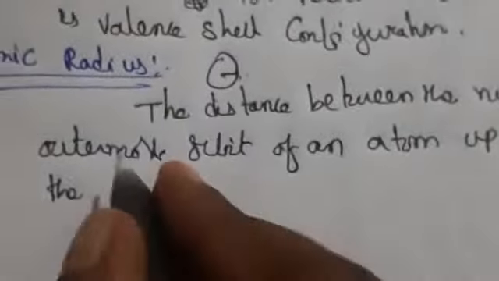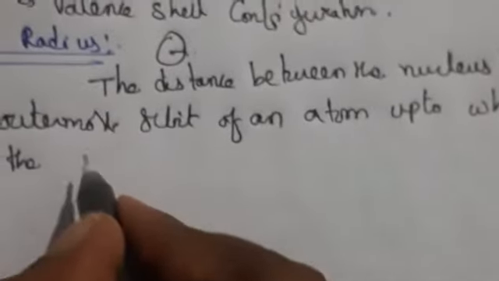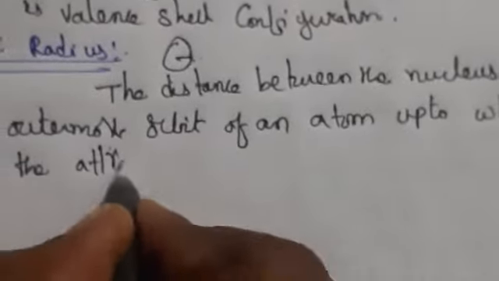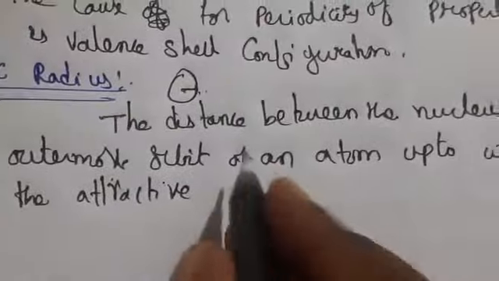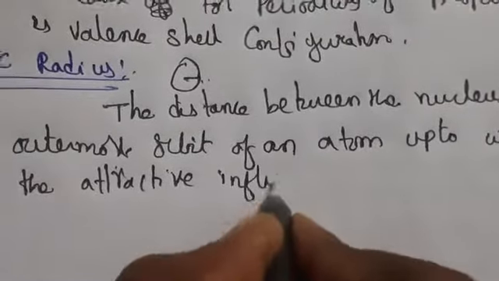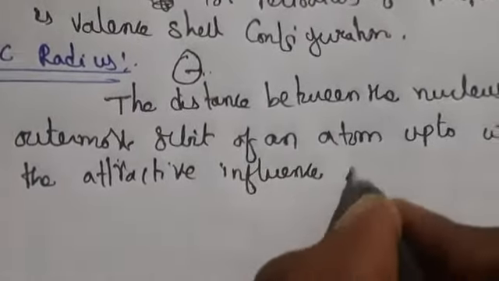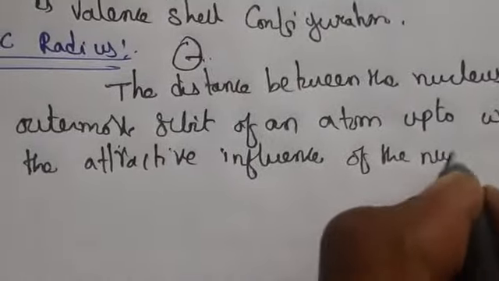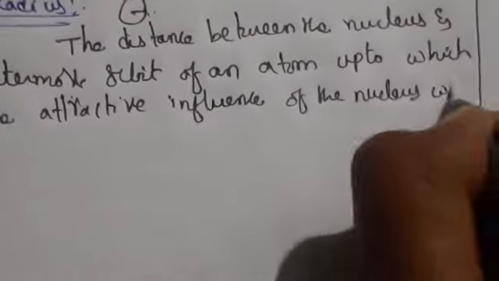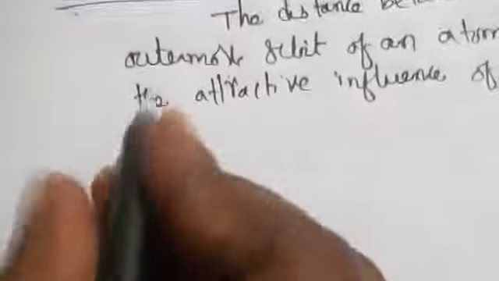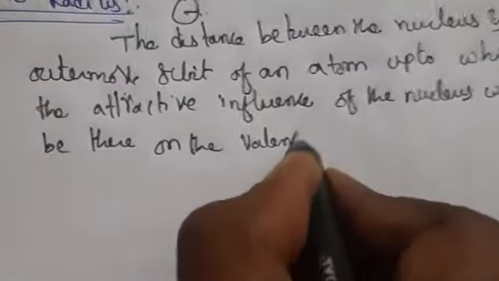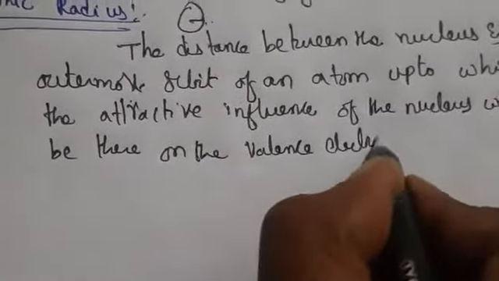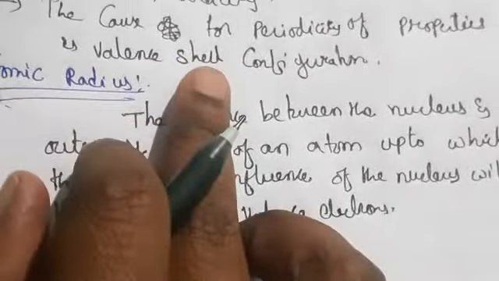the attractive influence of the nucleus will be there on the valence electron, the outermost electron. So what is the meaning of this definition? Let us take an atom.